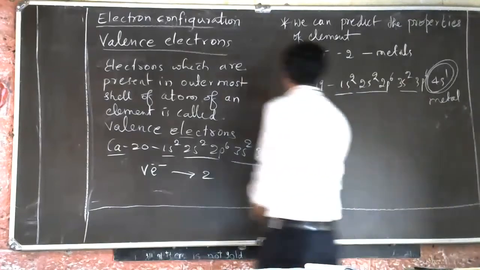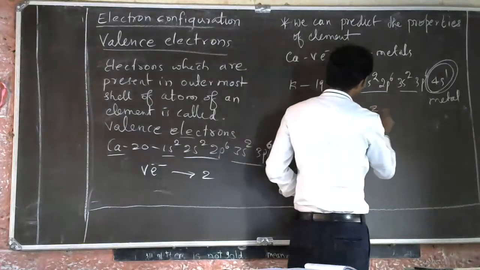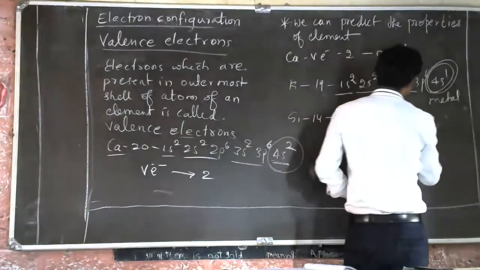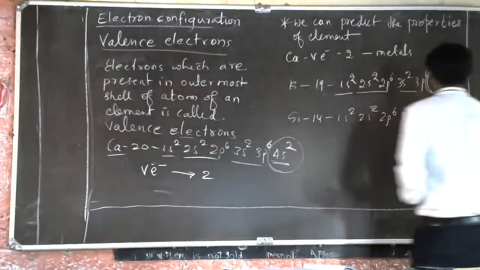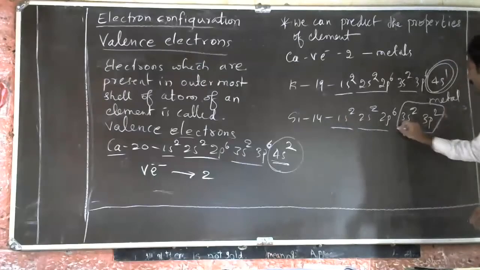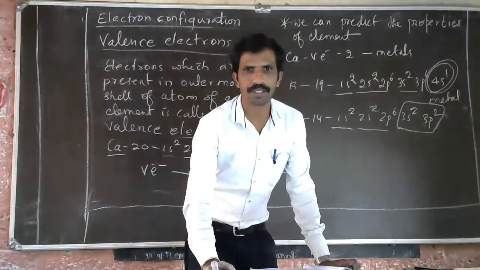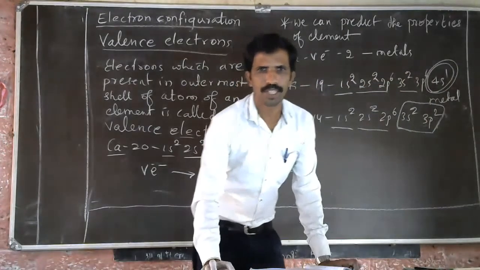If I write silicon, atomic number is 14: 1s2, 2s2, 2p6, 3s2, 3p2. What is the valence electron of silicon?